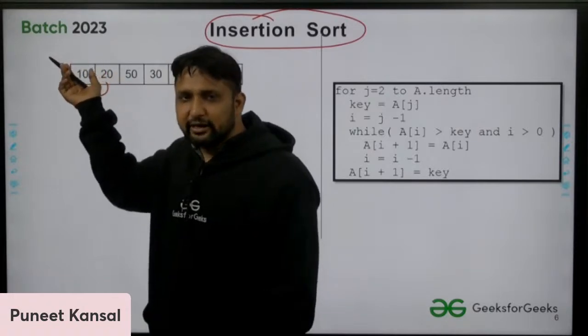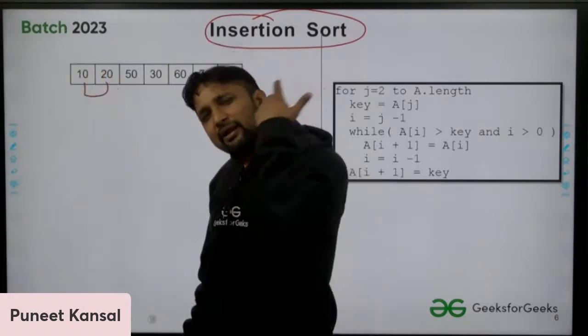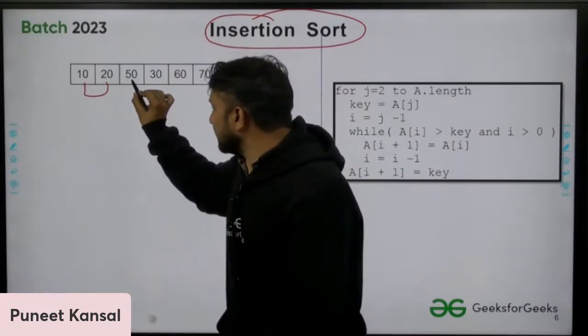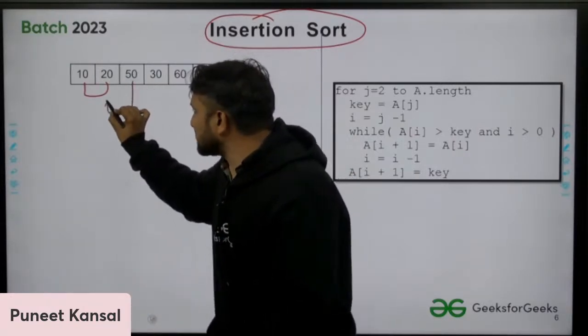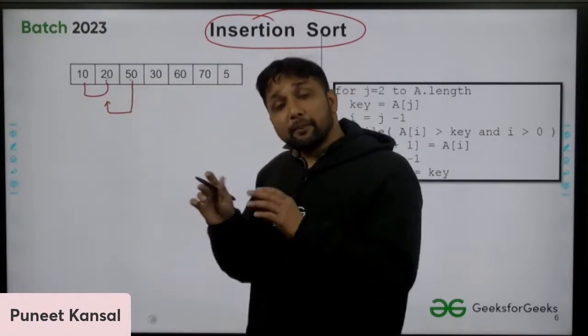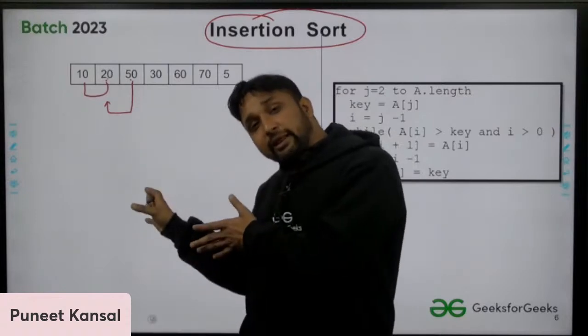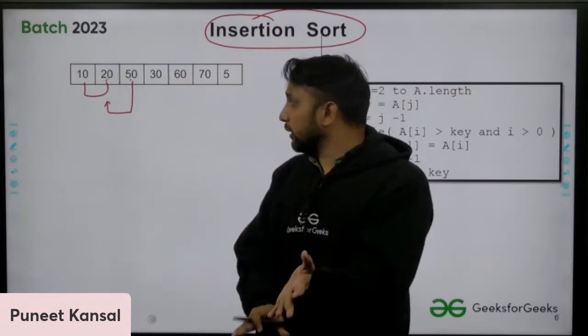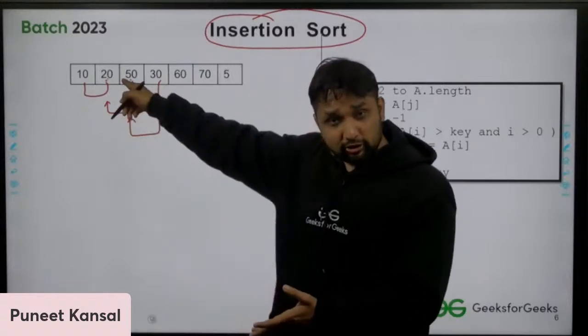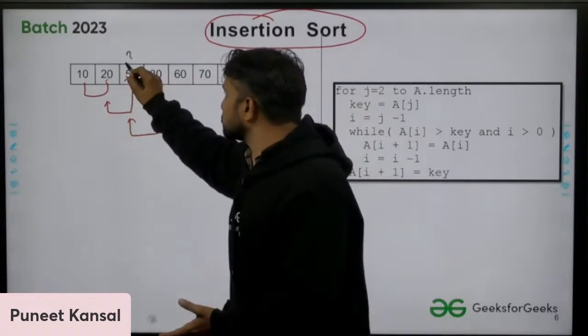But 20 is greater, then we will not swap. छोटा एलिमेंट लेफ्ट में जाता रहेगा, बड़ा एलिमेंट राइट में रहेगा, बस सिंपल. फिर after that we will pick the third element, compare with the second. Is 50 greater? Yes. अगर बड़ा है तो वो राइट में ही रहेगा, छोटा हुआ तो लेफ्ट में आ जाएगा स्वैप होके. Now we will compare 30 with 50. 30 is smaller than 50. Now we will perform swap.